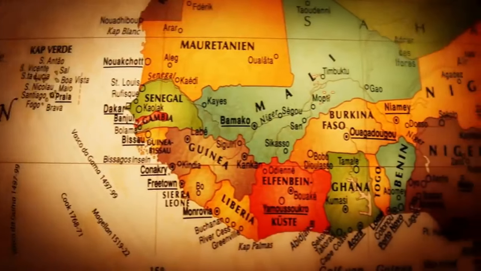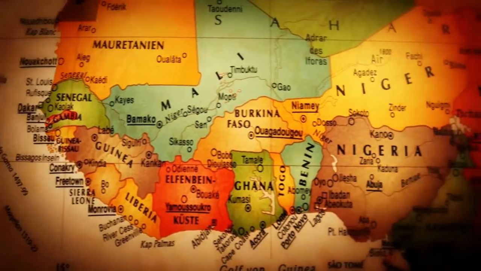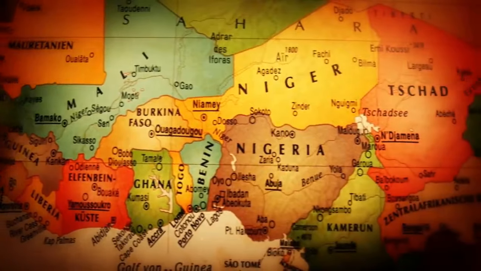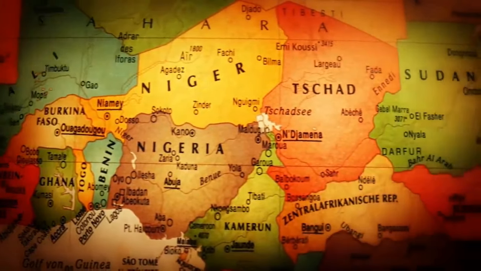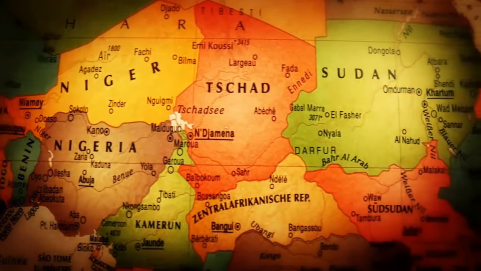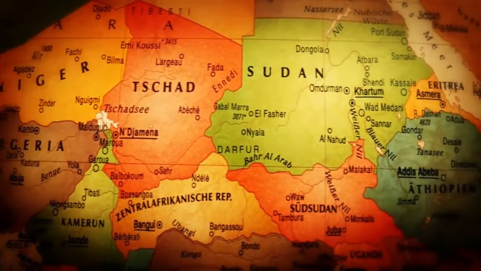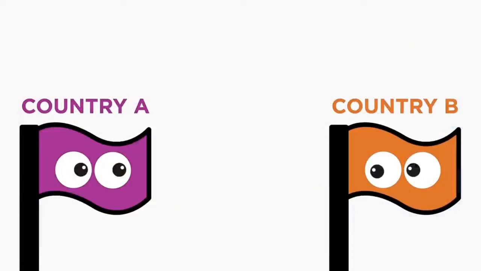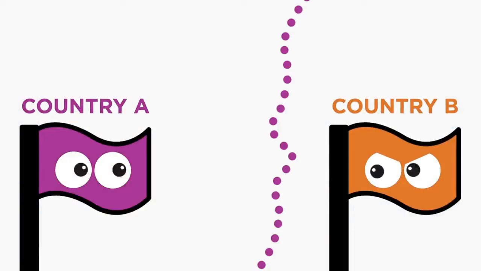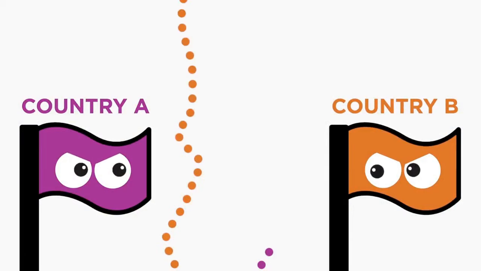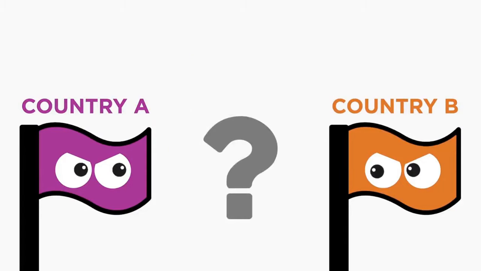If you had to draw a map of the world's countries right now, there is just no way that you could possibly do it without offending someone. There are just too many disagreements and borders between countries that will force you into making an awkward choice somewhere while you're drawing. Say that country A believes that the border is further to the right here, but country B believes that the border is actually farther to the left. When you're drawing their border on your map, you have to make a decision on where you draw your border somewhere. And no matter where you do it, you're probably going to make someone very unhappy.